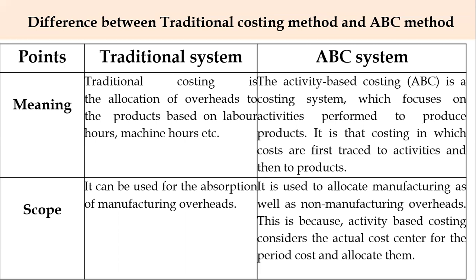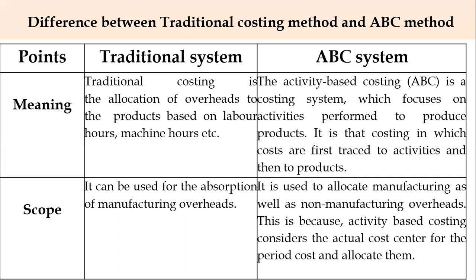They identify each and every activity at each process or stage of manufacturing, and then these activity costs are attached to the products. And lastly, they come out with the cost of that particular product. So this is the main difference between the traditional system and the ABC. In the traditional system, they directly allocate the overhead cost to the product, whereas in ABC, they first identify the activities and the cost of the activity performed, and that cost will be allocated to the products. So this is the difference in the meaning of the traditional system and the ABC system.